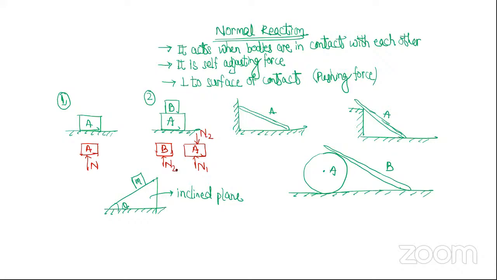Here comes Newton's third law. B applies normal reaction on A, so A also applies normal reaction on B. So you will always find forces exist in pairs. If object A is applying force on B, then B is also applying force on A. This is Newton's third law. And what is the nature of those forces? What does Newton's third law tell? It tells that if A is applying some force on B, then B also must be applying some force on A.